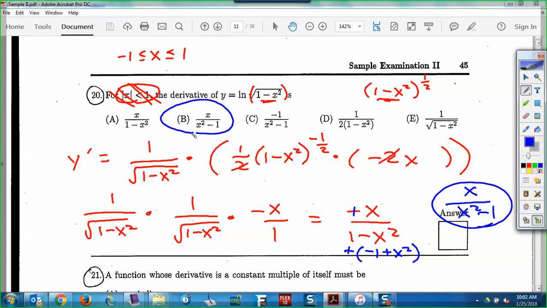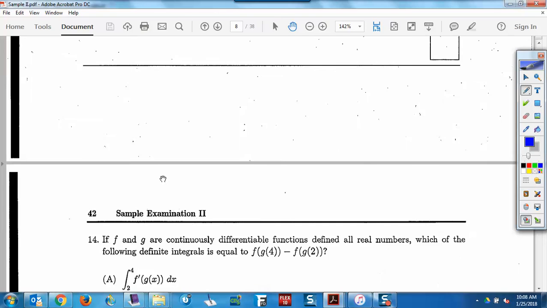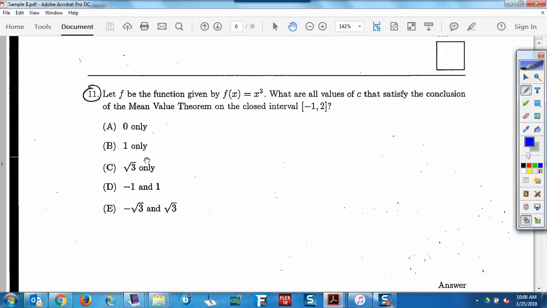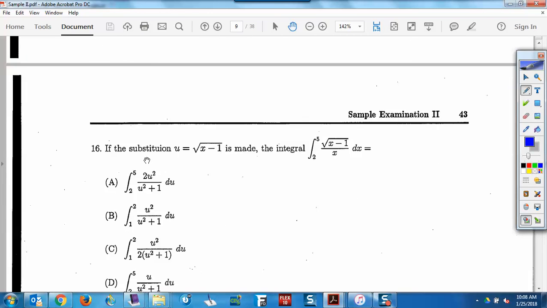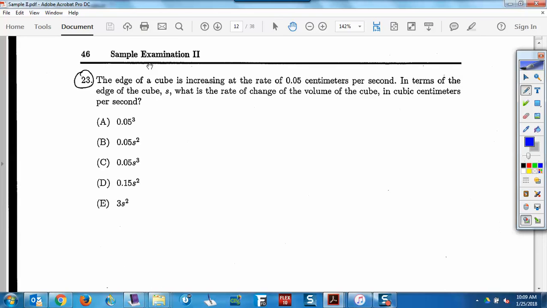Yes, Vanessa. 11. Ah, 11 is the new theorem we have to learn tomorrow. So put that one on hold, and after tomorrow you'll be able to go back to it. Okay, which one? 23. Okay.